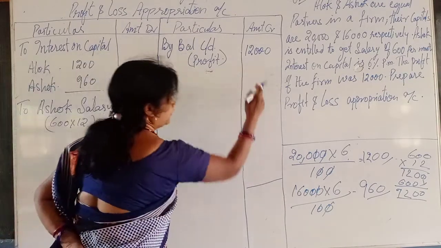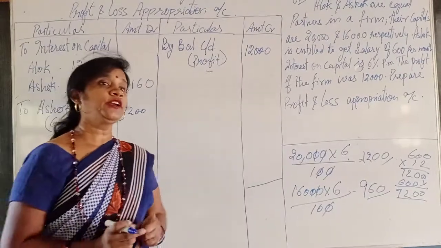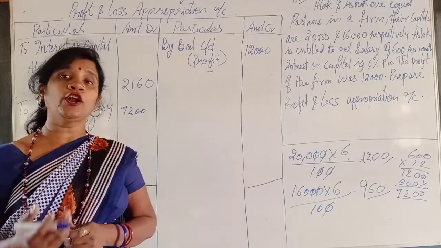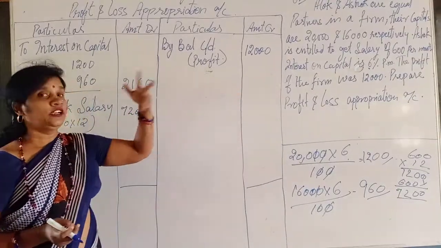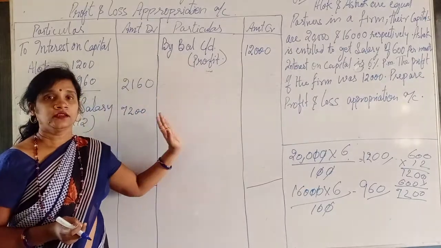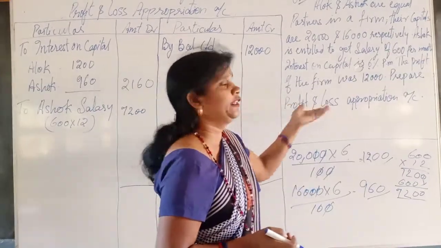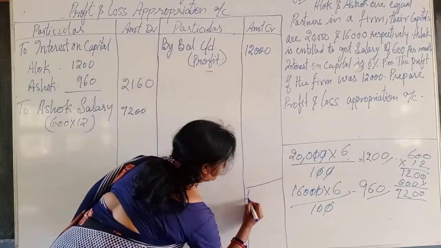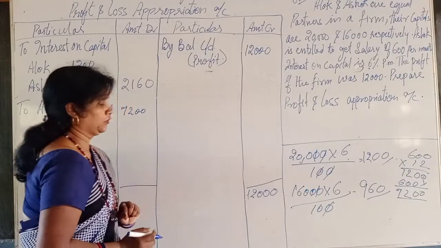What is the total of this side? In my format, the most important point is here, which in our previous lecture I have already told you: if in the credit side only two entries are there, profit and interest on drawing. There is no interest on drawing in the question, so we will total only this 12,000. Credit side total is 12,000.